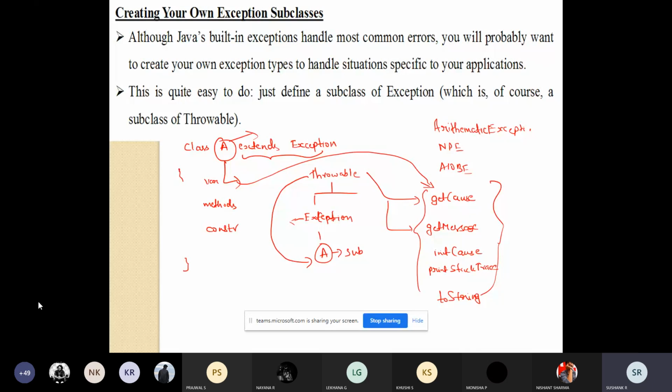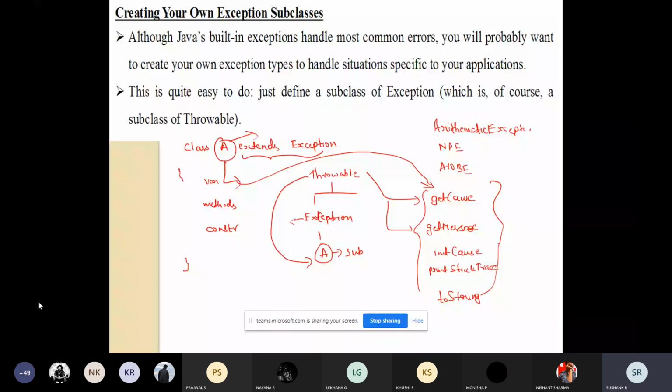Then printStackTrace will give you the stack, which I told you in the previous class, in the first session itself. Whenever the default exception handler runs, it will give you the stack trace using which you can find out the cause of the exception. Then the toString method is like a println statement, where whatever description you're passing will be returned in string format. It will return a string object which contains the description of the exception. So these are the methods.